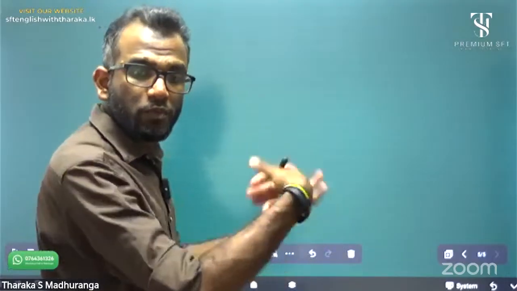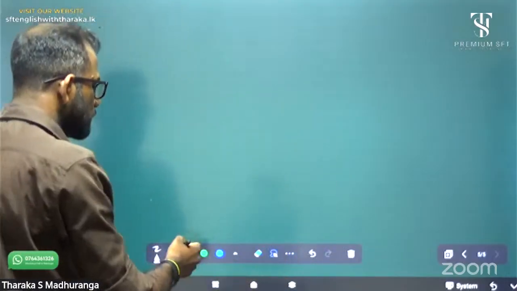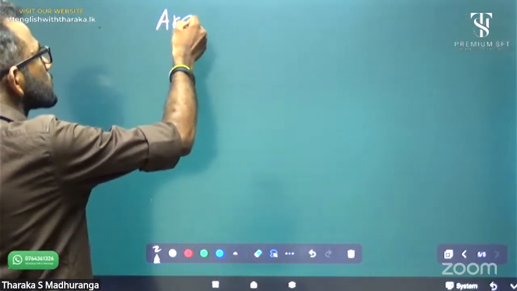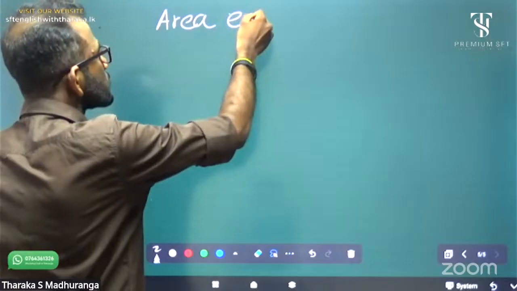Now we are moving to the meaning of area expansion. What's the meaning of area expansion?